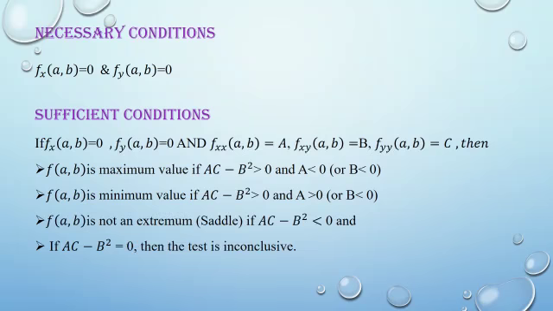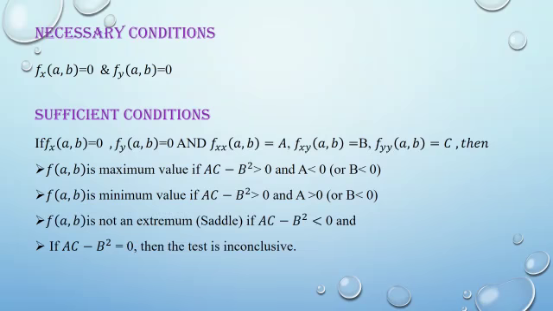Then f(a,b) is a maximum value if AC minus B squared is greater than 0 and either A or C is less than 0. If these two conditions are satisfied, the point is called a maximum point. Second point, f(a,b) is a minimum value if AC minus B squared is greater than 0 and either A or C is greater than 0. That means if these two conditions are satisfied, the point is called minimum point.